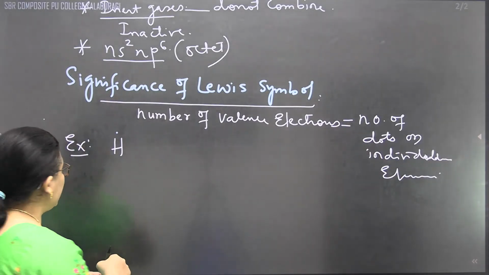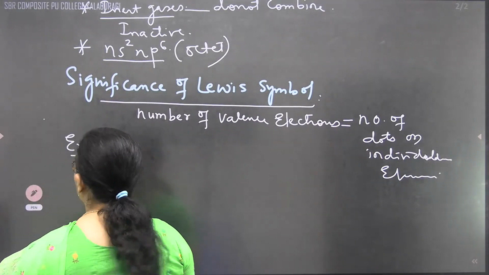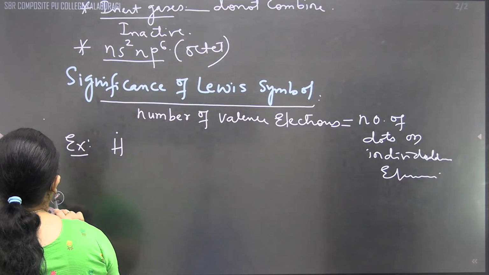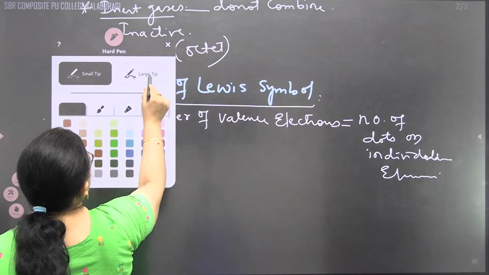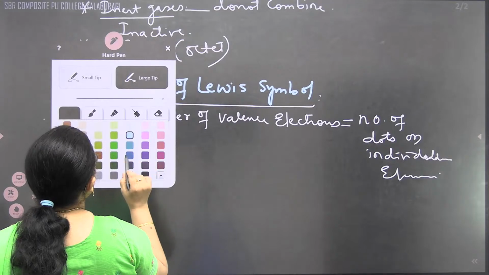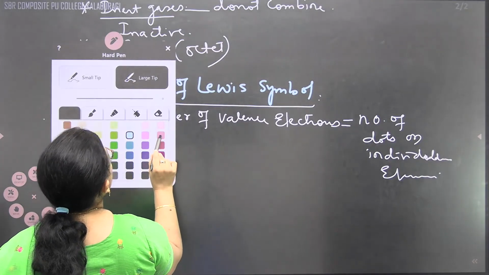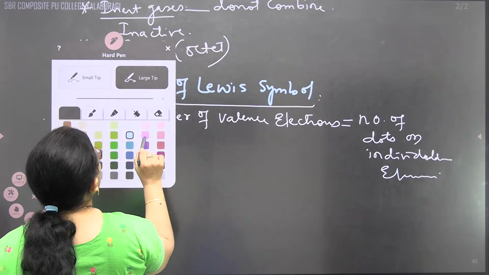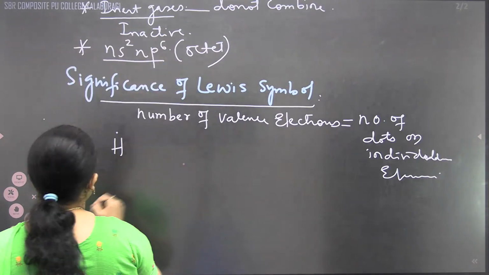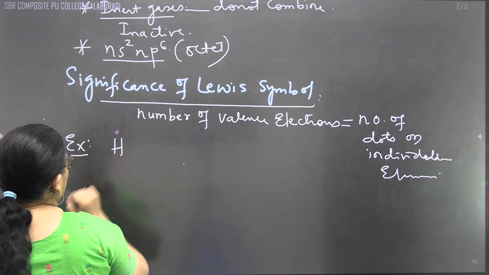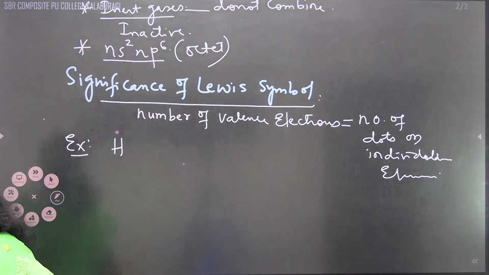Yes, I am representing with a different color. It will be easy for you to understand. Okay, I'll take one dot another way. Visible or not? Yes, it is visible.